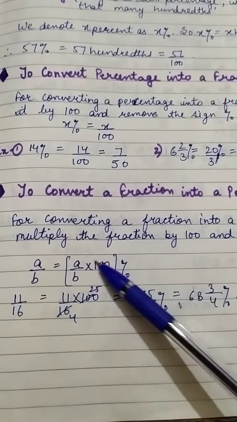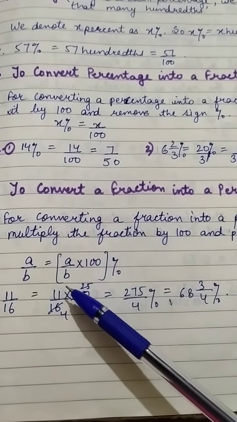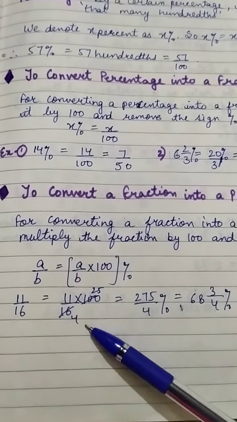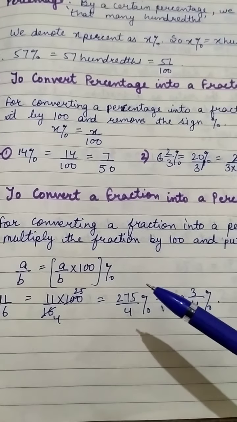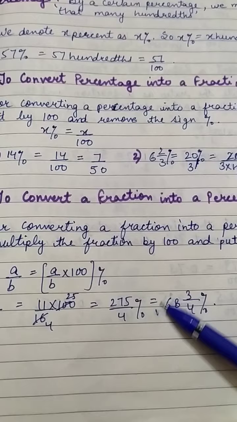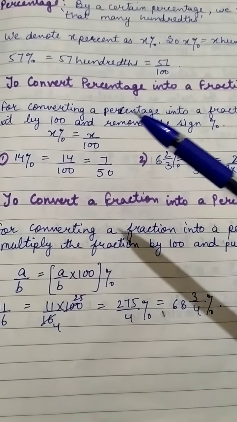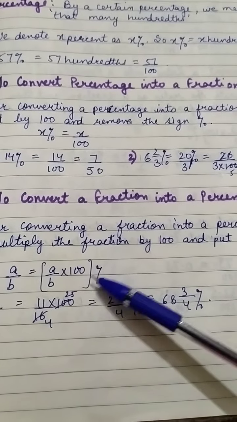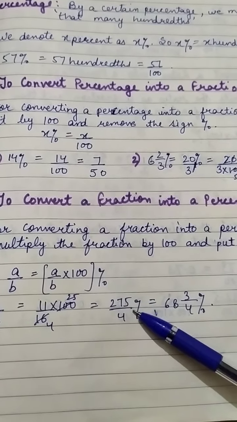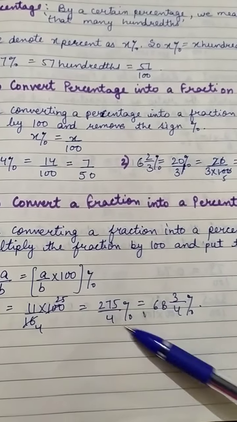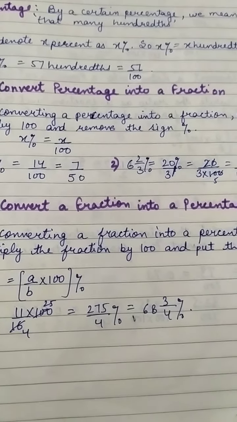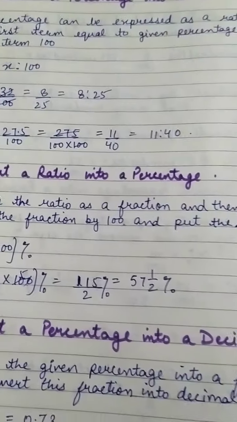Clear? So here, if we have to convert the fraction 11 upon 16 into percentage, multiply this by 100. We have 275 upon 4. Don't forget to convert into lowest terms and into a mixed fraction. Don't leave your answer here only, because this is an improper fraction. First of all convert into a mixed fraction, that is your final answer.